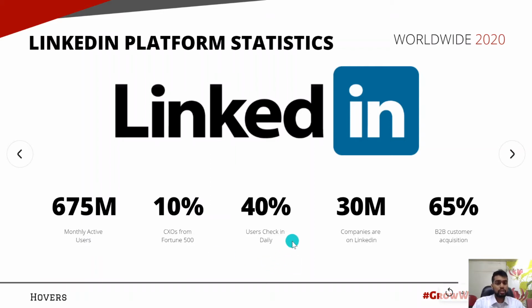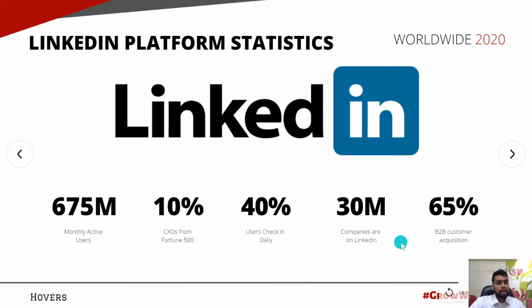40% of the users that use LinkedIn check in daily. This stat is less than Facebook and Instagram, but it is still significantly high, taking into consideration that the people that are checking LinkedIn are all decision makers and they are busy in work in their life.